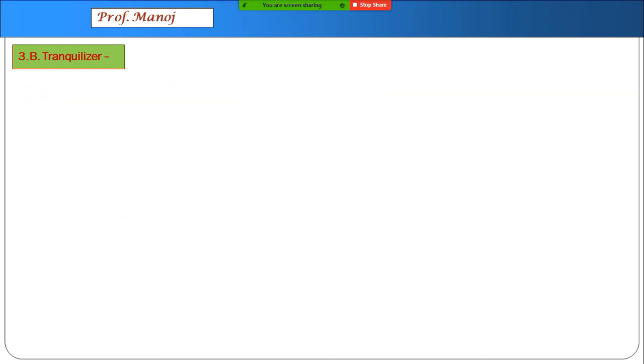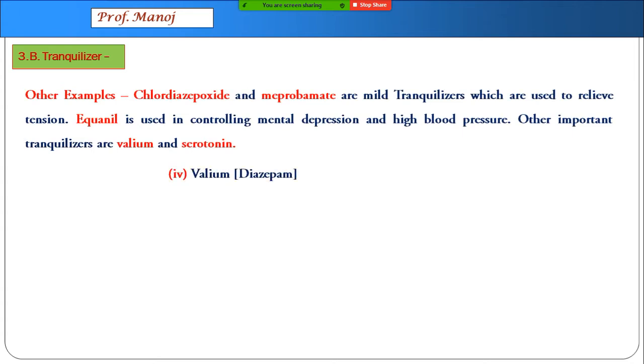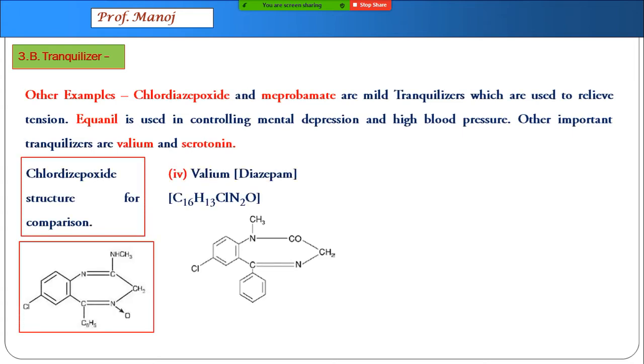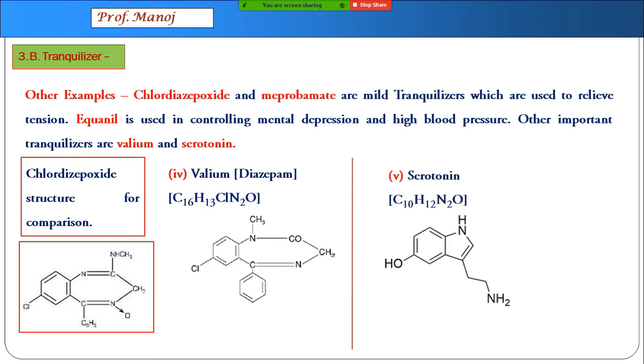Some more are used such as Valium and serotonin. Valium is sold in the market with the name diazepam, and serotonin is another drug. Compare the structure of Valium with the earlier chlordiazepoxide. You can see a lot of similarity in the structure.